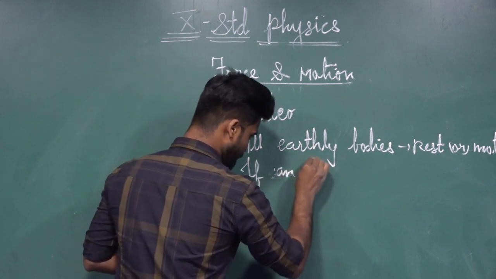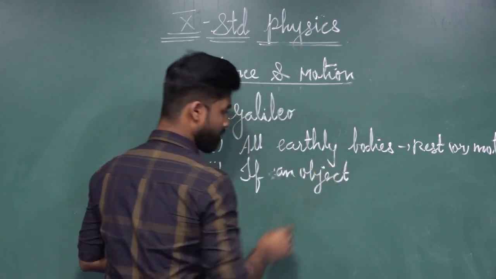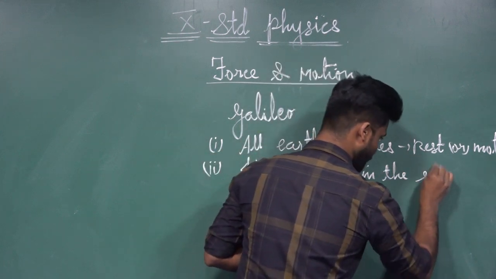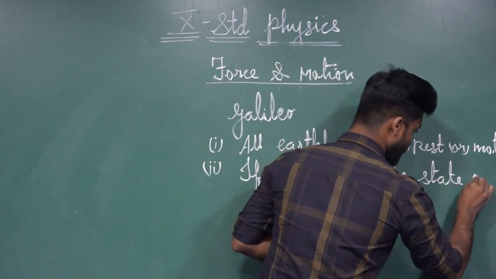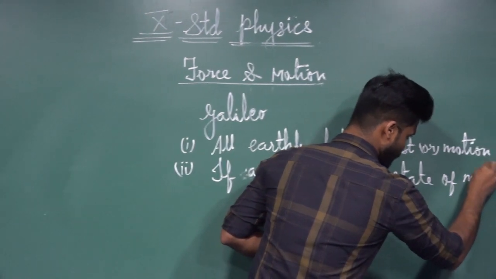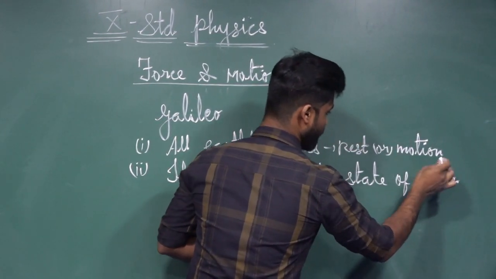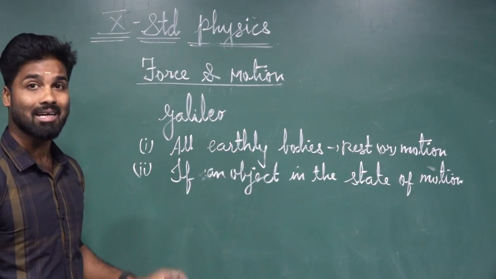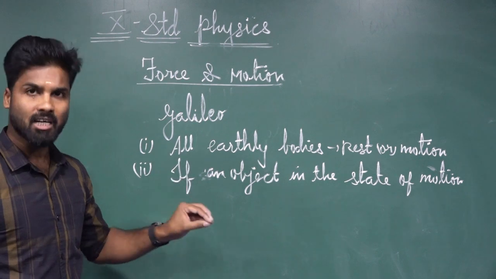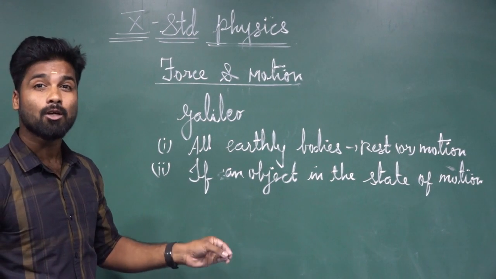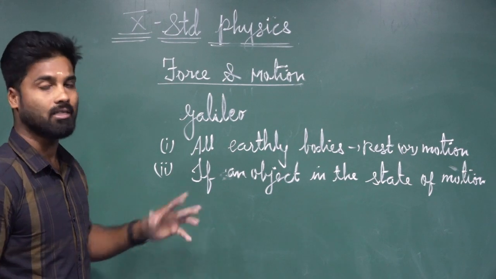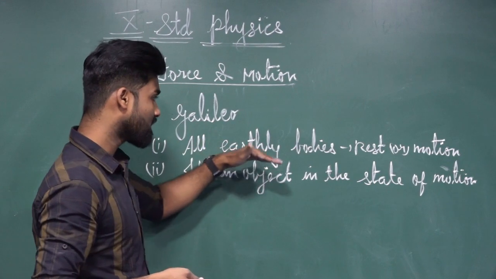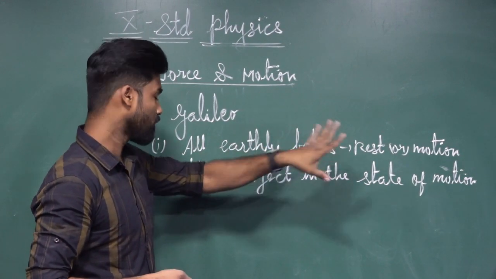If an object is in the state of motion, it continues to be in the same state of motion as long as no external force is applied on it. Okay, as long as no external force acts on it. The first one is all earthly bodies in the state of rest or of uniform motion.